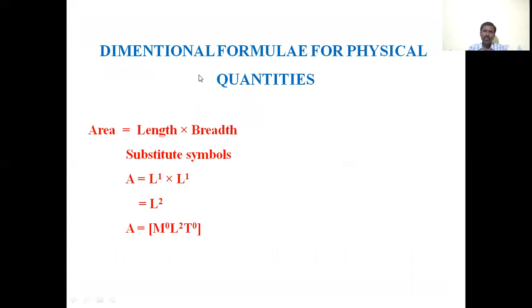Some more dimensional formulas for physical quantities. Area is a derived physical quantity. The formula for area equals length into breadth.